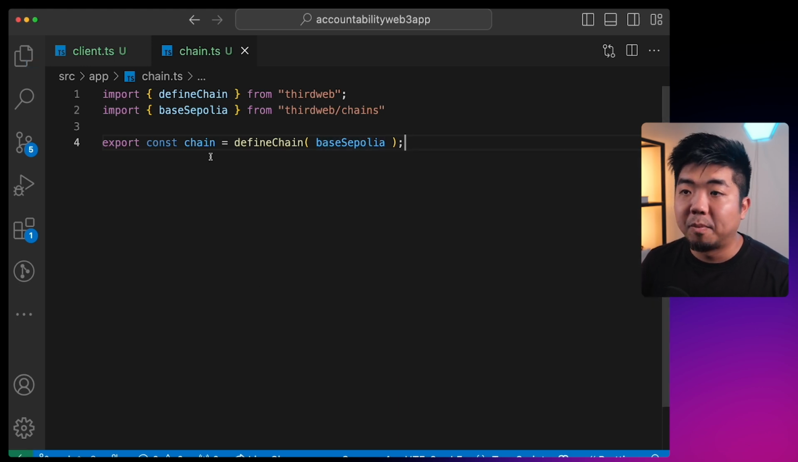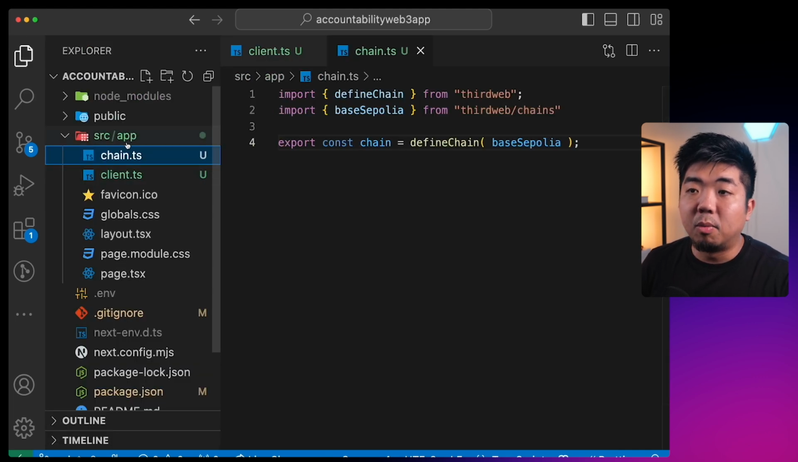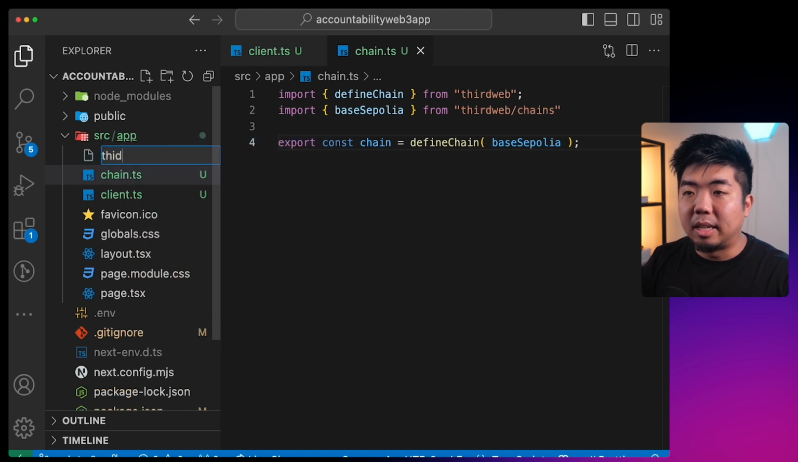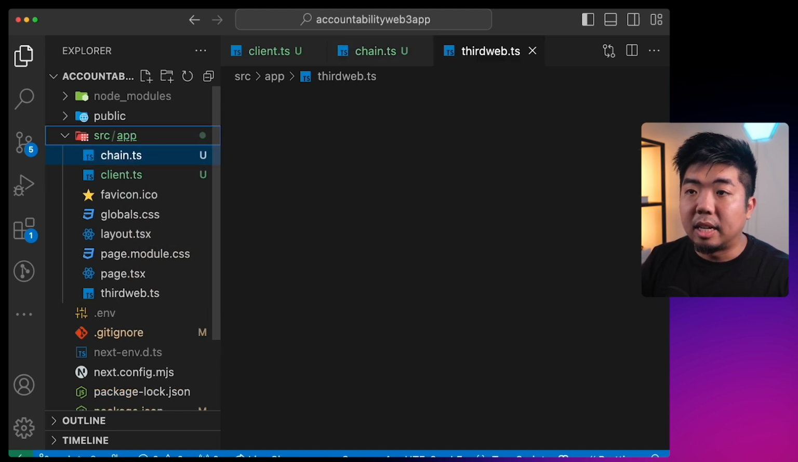And with that, I have my chain set here, and I'm going to create one more file within this app folder, and this is going to be the thirdweb.ts file.